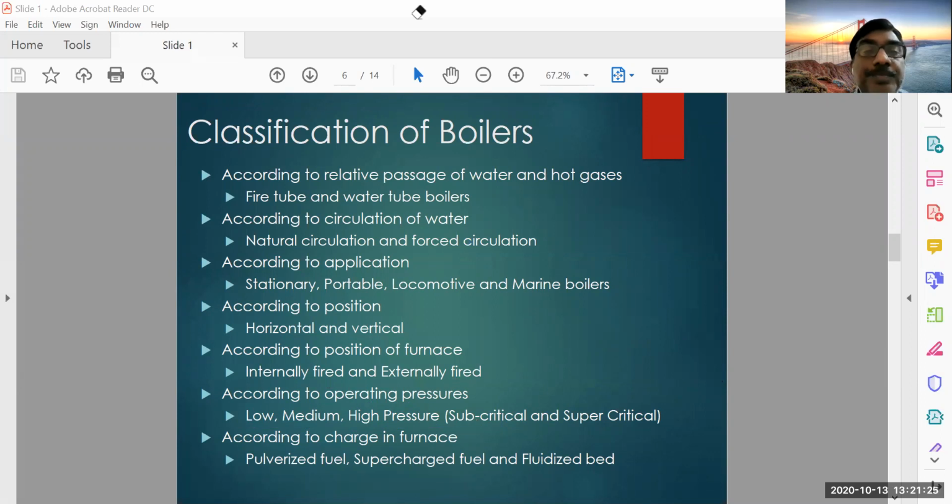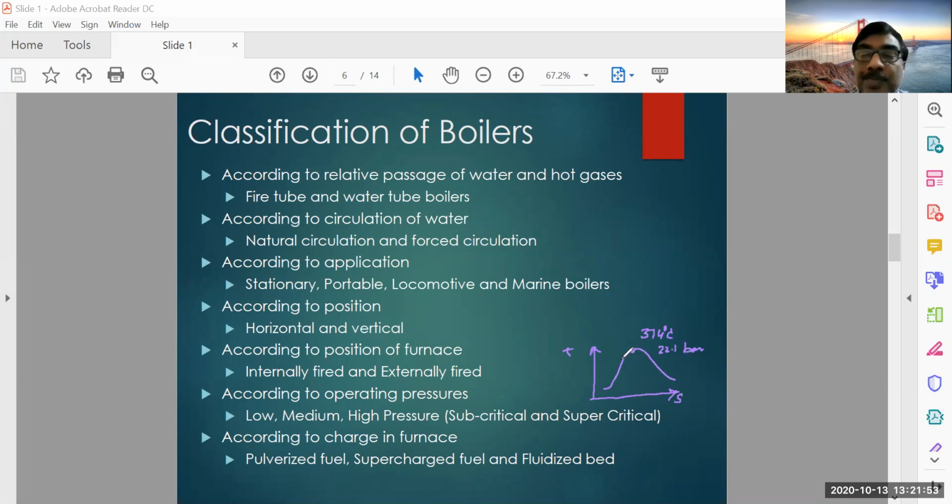This is the saturation dome of water. So this is the critical point. This is the temperature and this is entropy. The critical point of water is 374 degrees centigrade and 22.1 bar.